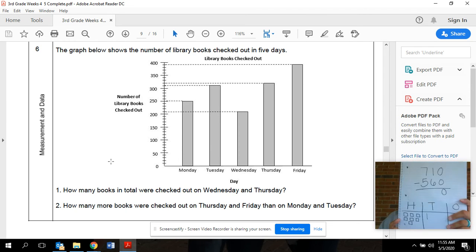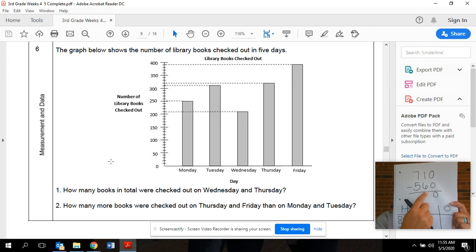Now, this is where it starts to get tricky. I'm in my tens place, and I only have 1 ten, but I have to take away 6. How can I do that? Think to yourself, how am I going to be able to do that? Remember your strategies that you were taught in school before we were out for this break, and try and solve it the best you can.